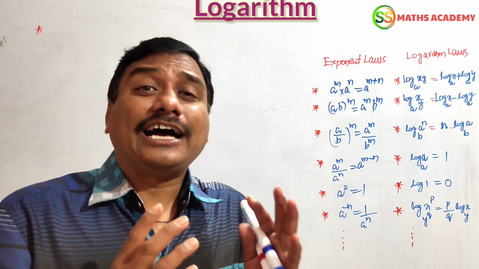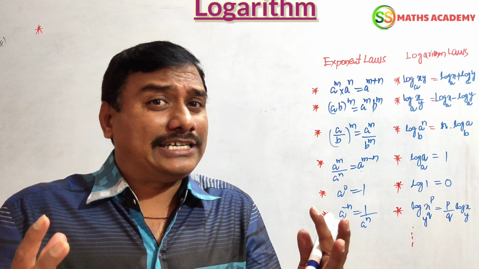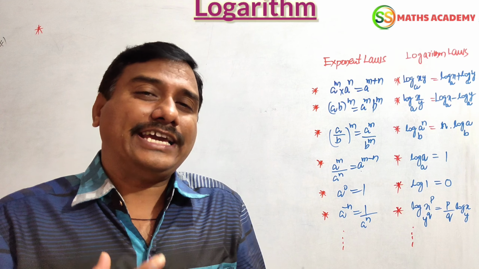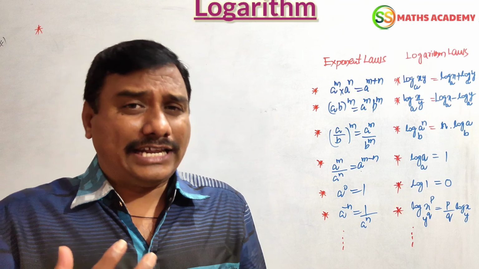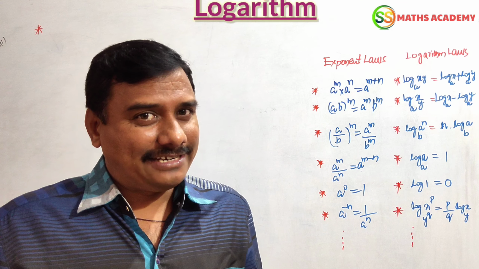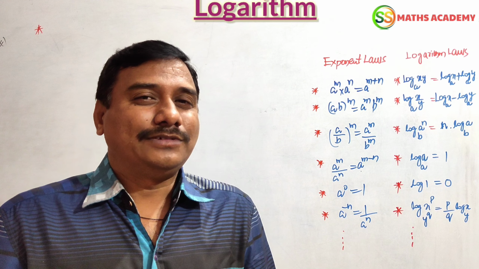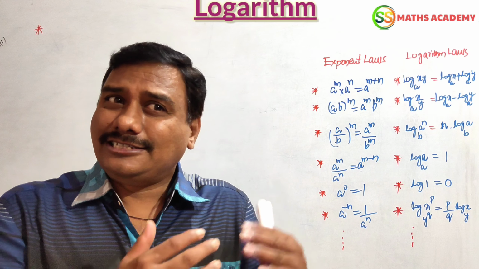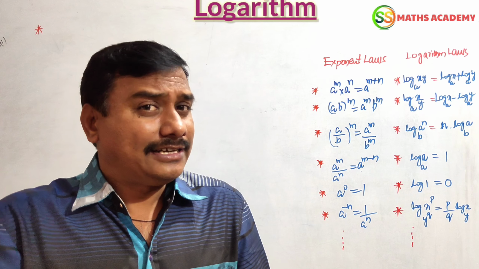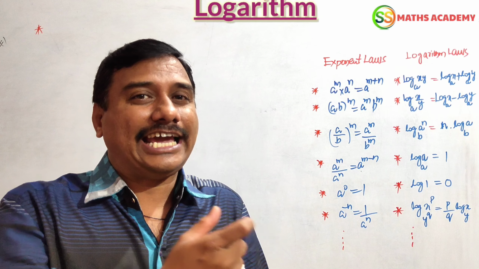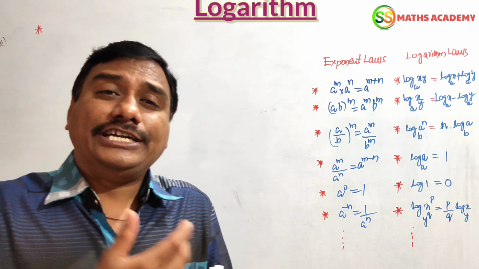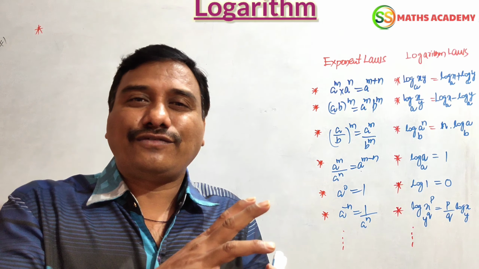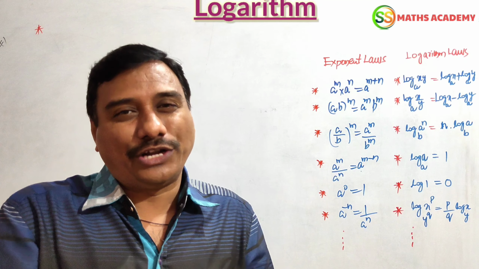Very good. Yes, logarithm tells the exponent that is required to make a certain number. Simple. For example, 2 power 4 is 16, 2 to the power of 5 is 32, 3 power of 5 is 243, 10 power of 3 is 1000. These are exponential notations, right? That is the reason logarithm tells the exponent needed to make a certain number. Simply we can say that logarithm is the inverse of exponent.